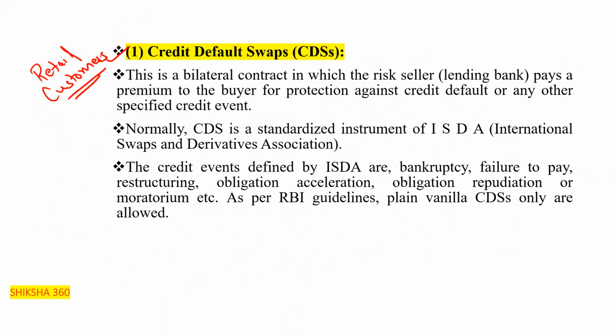So let's discuss it. What they are saying is that this is a bilateral contract between two parties in which the risk seller, that is the lending bank, here Rahul, pays a premium to the buyer, here Lokesh, for protection against credit default or any other specified credit event.